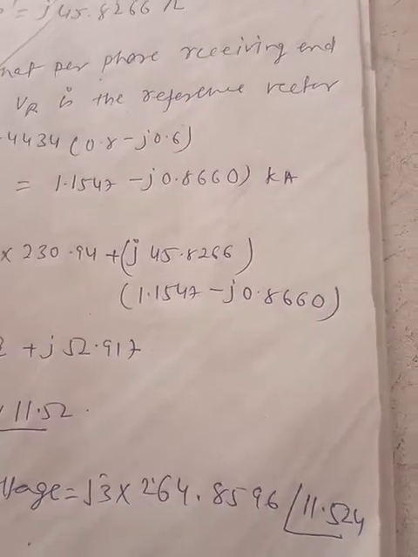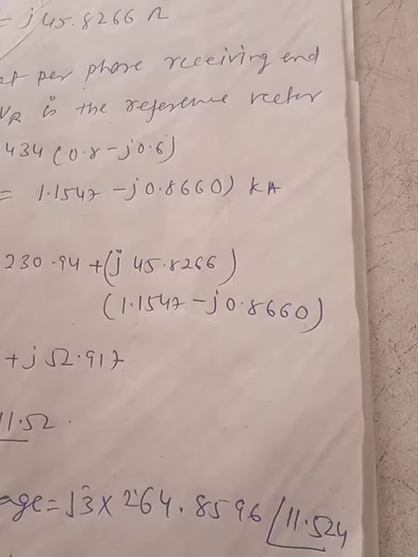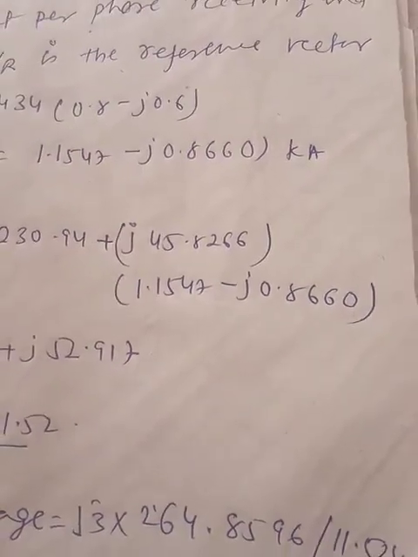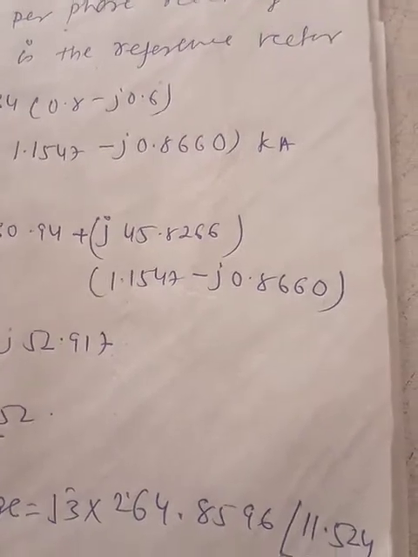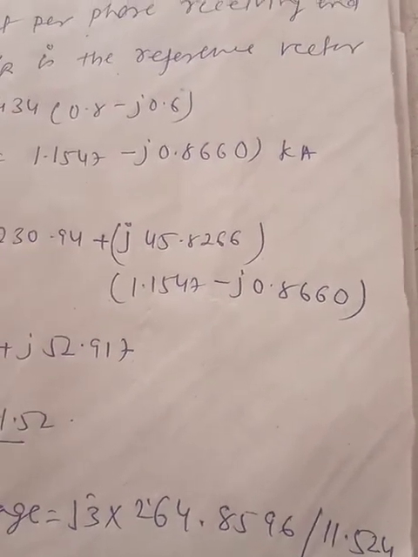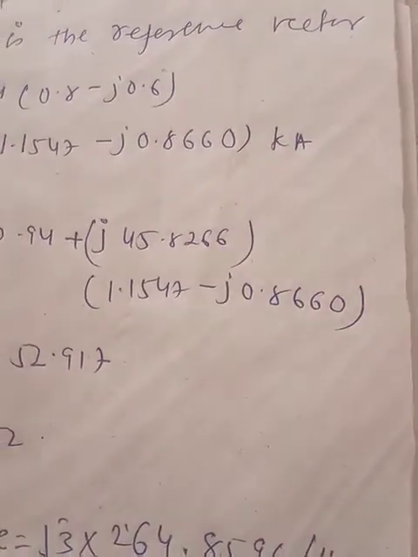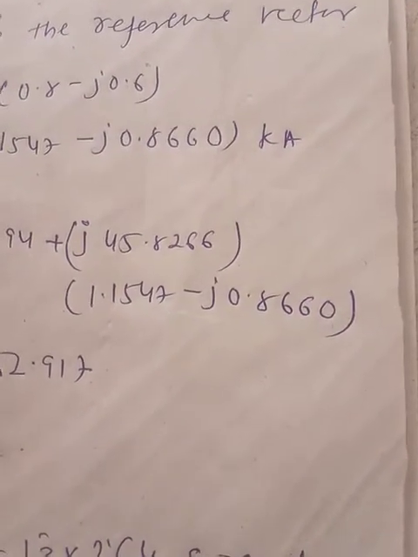The second case is the sudden loss of one line. The last case is a sudden short circuit on a parallel line, to see whether the system will remain in a stable condition or not.